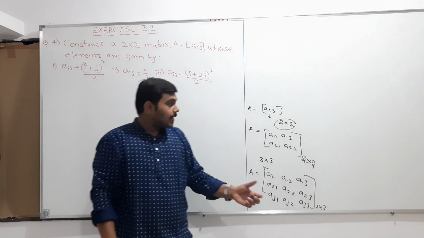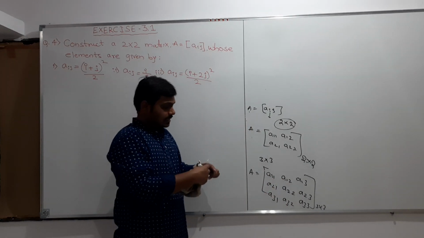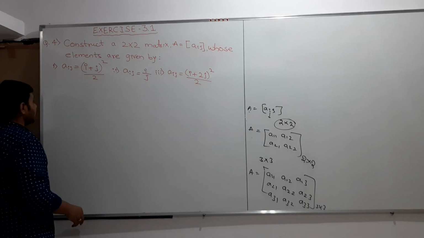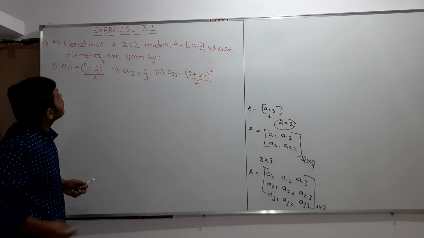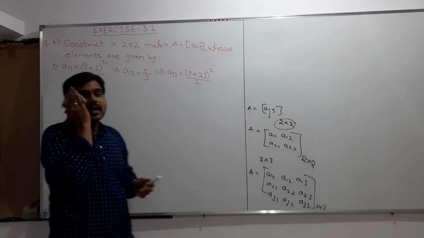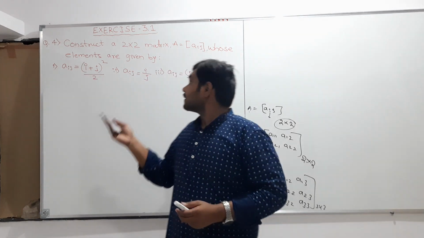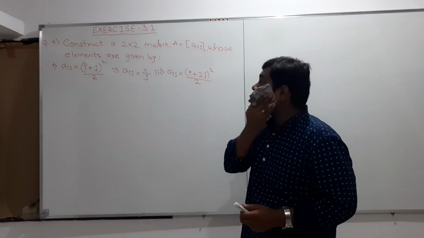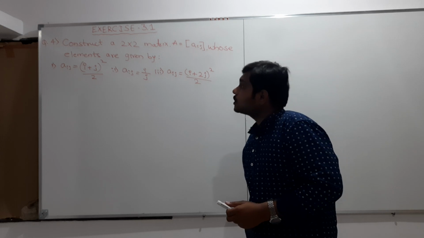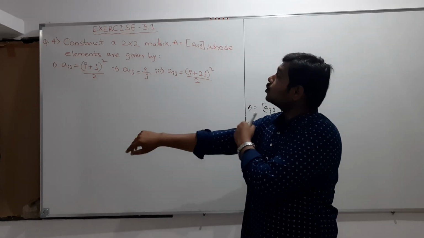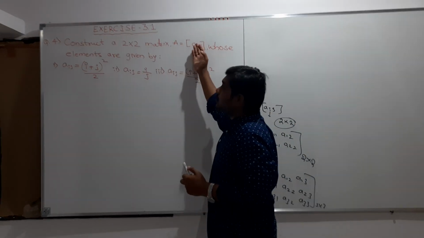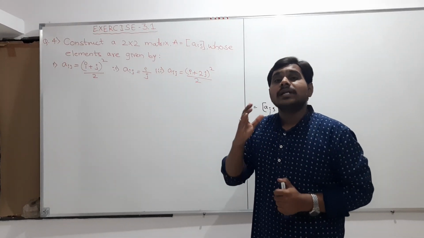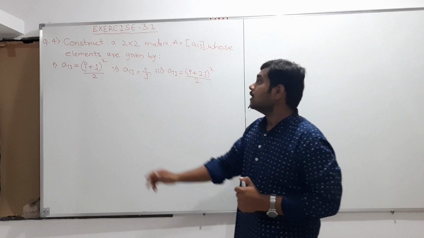So now by knowing all this we will discuss next. So next the question given to you is, please remember, the question is construct a matrix. This is the fourth question of your NCERT textbook, exercise number 3.1. So the fourth one: construct a 2 cross 2 matrix A is equals to Aij. So construct, you should construct. It means that we should write the matrix of the order 2 cross 2.